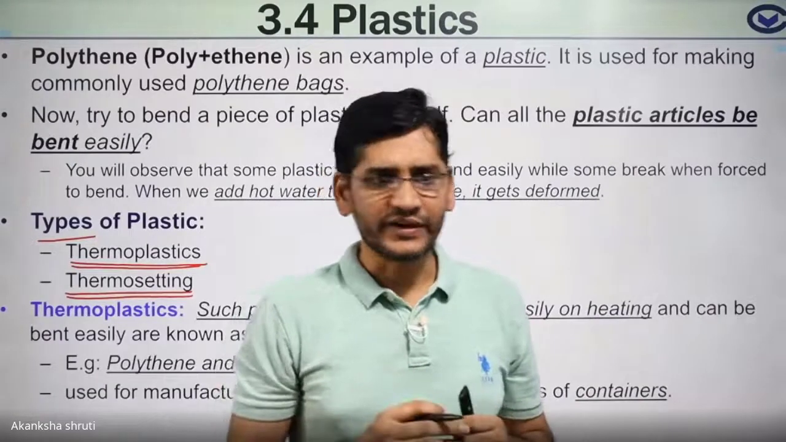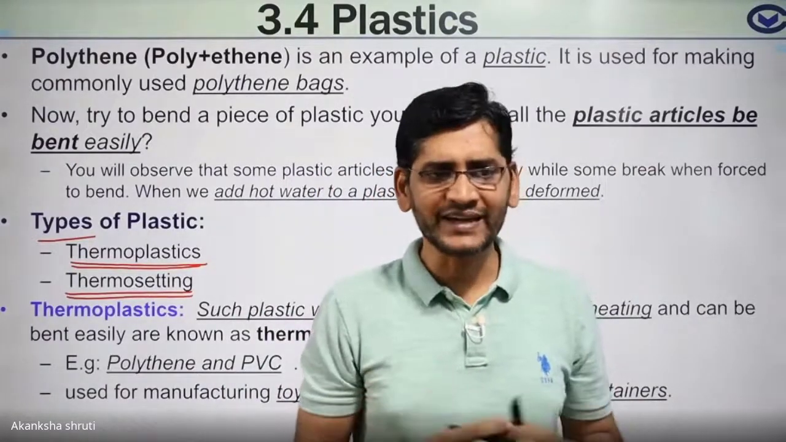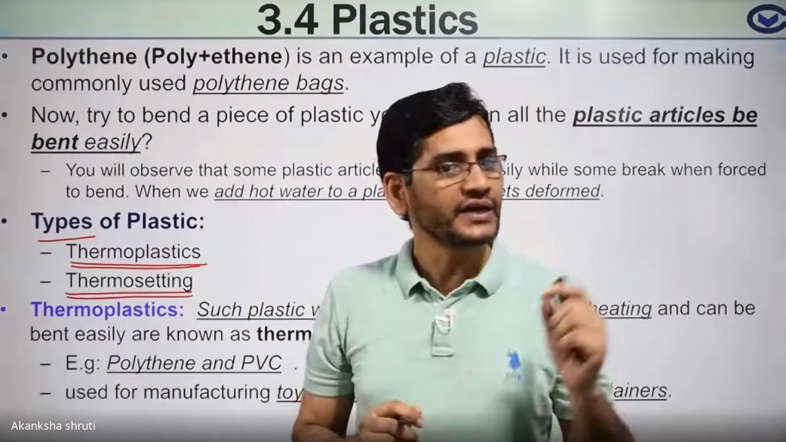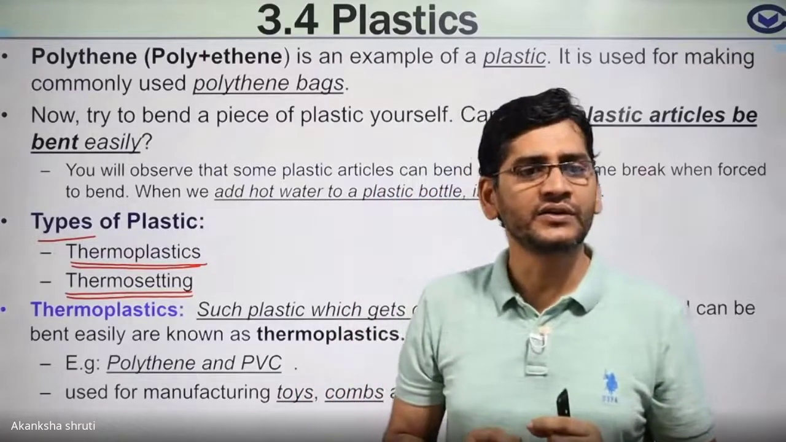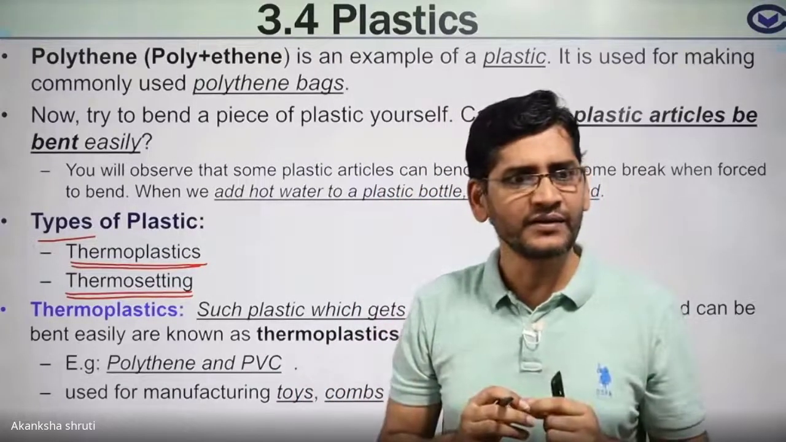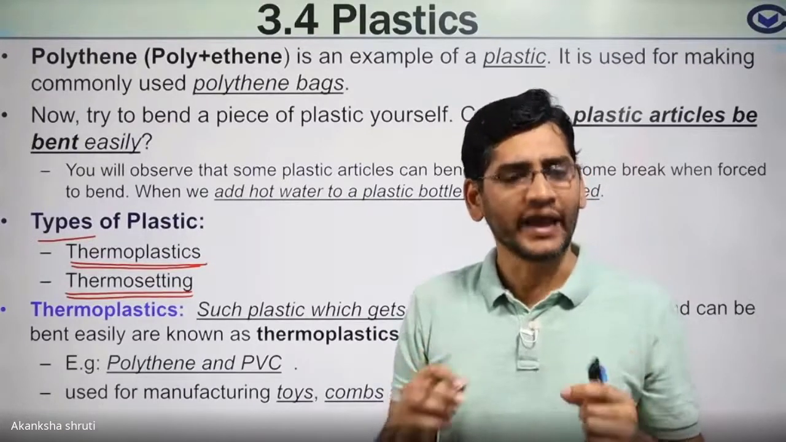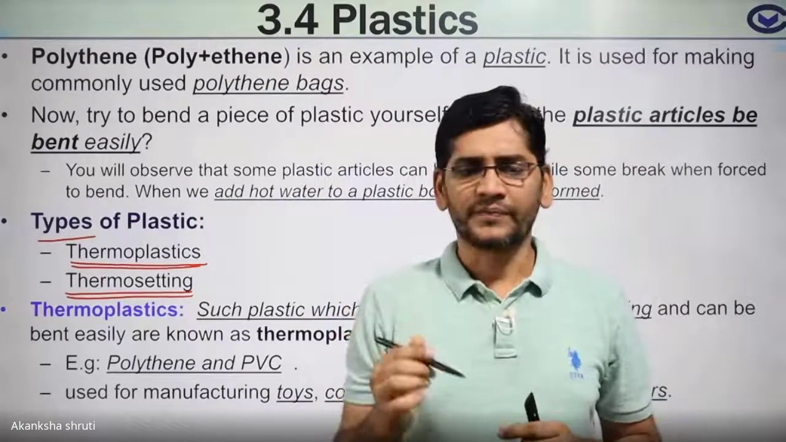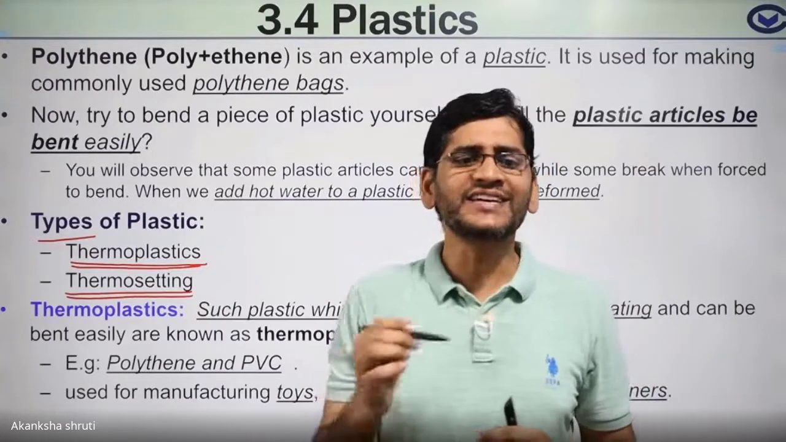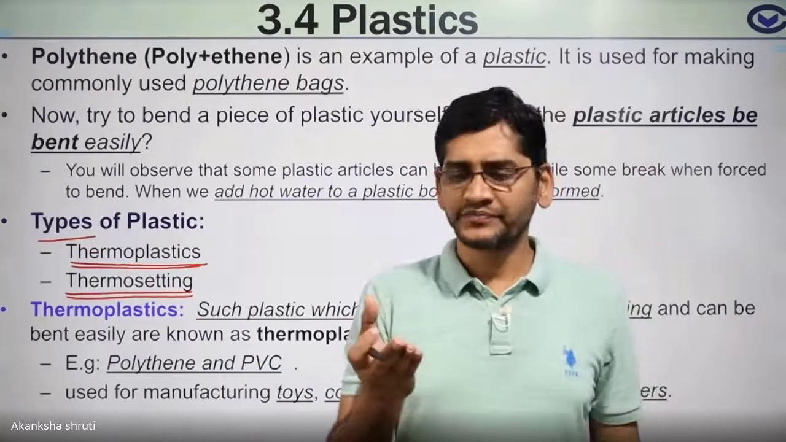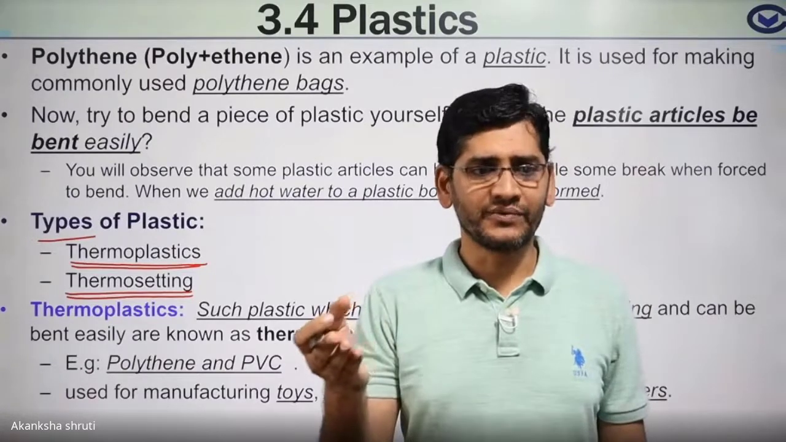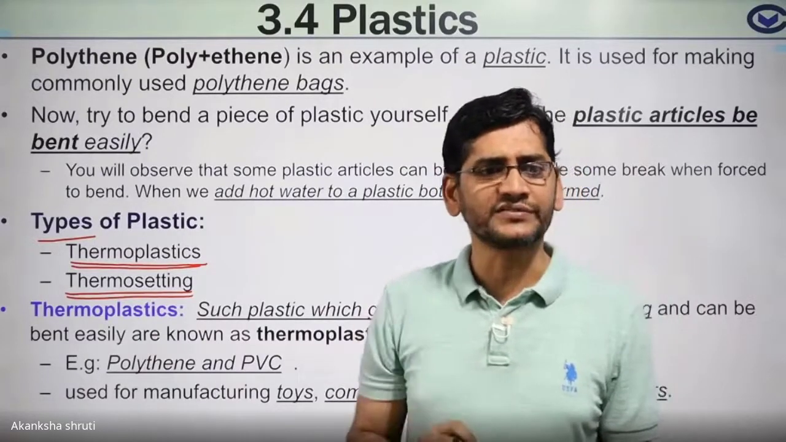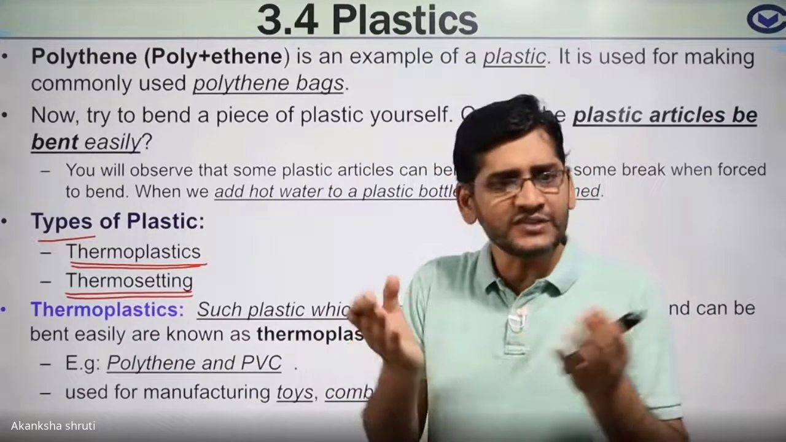For example, the water bottle and the polythene bag that we are using are made of thermoplastic. But there are other kinds of plastic which are not flexible, and even on heating, their shape cannot be changed. Like the handle of the cooker or kitchen items, or the kitchenware used in our microwave oven. On heating, their structure does not change. Means their shape is always fixed.